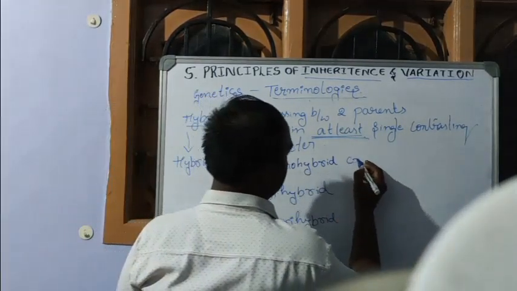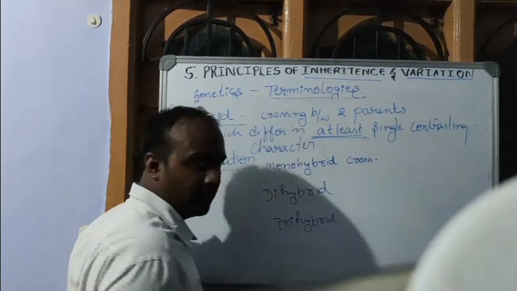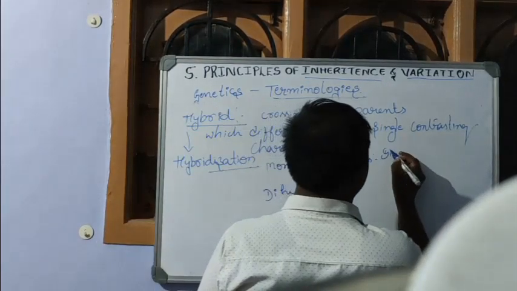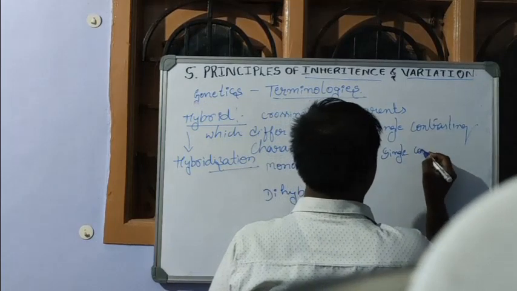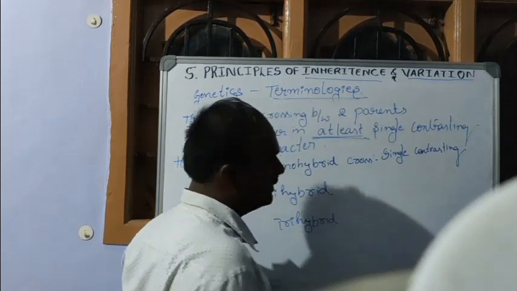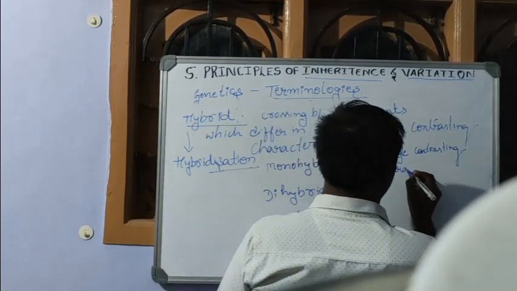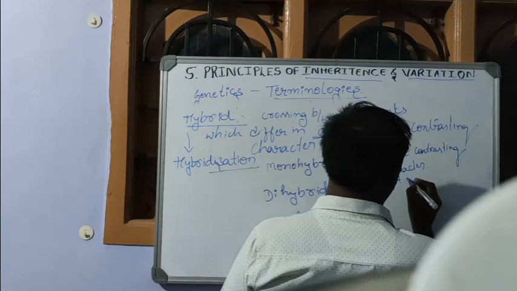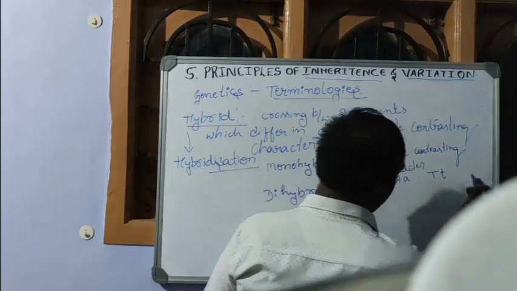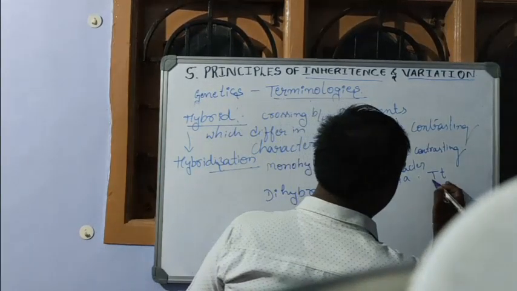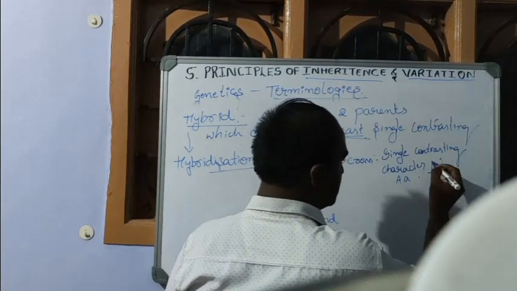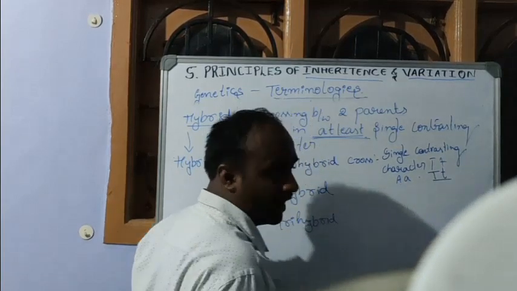A monohybrid cross means a cross made between two parents that differ in a single contrasting character, for example capital A small a or capital T small t. Here the character is height, which is expressed in two forms: one is tall and another is dwarf.